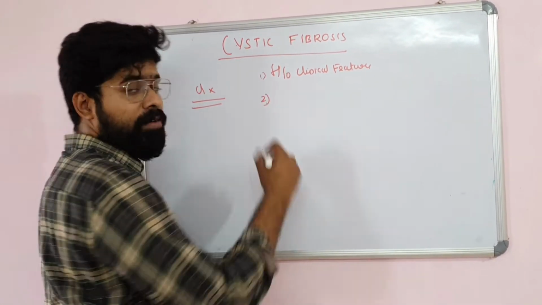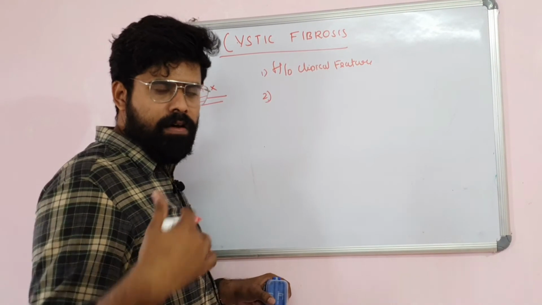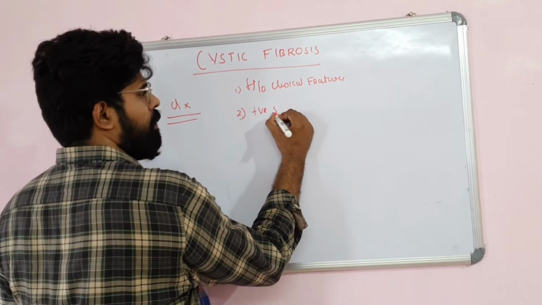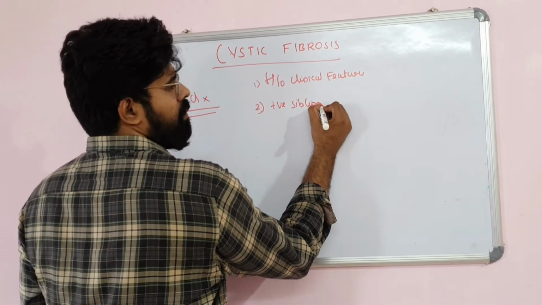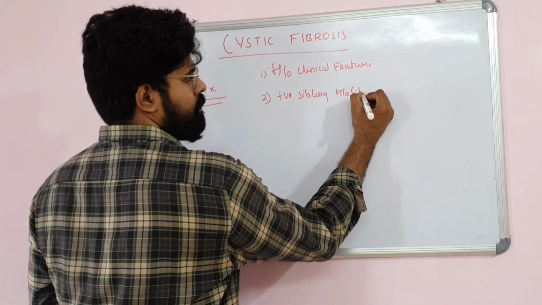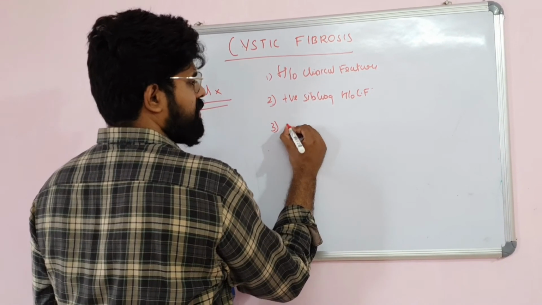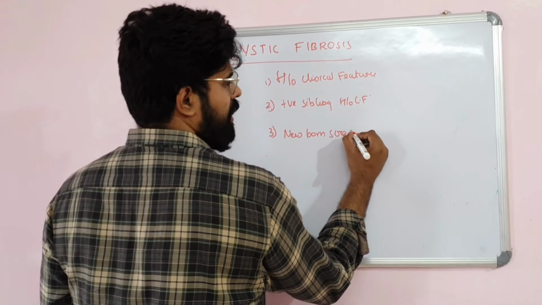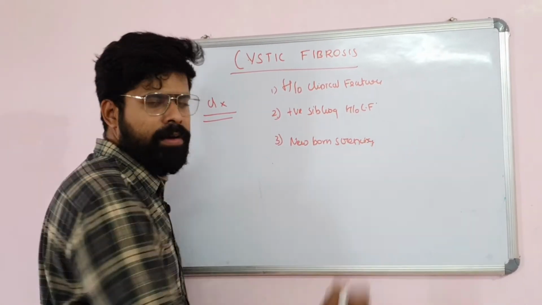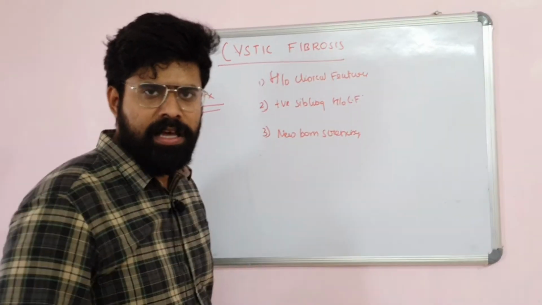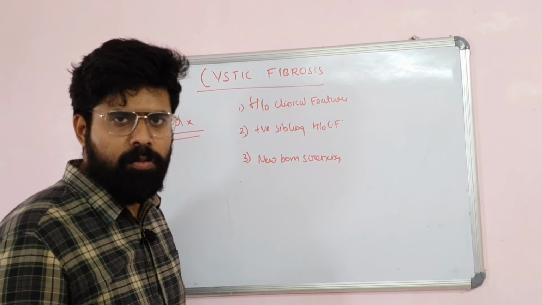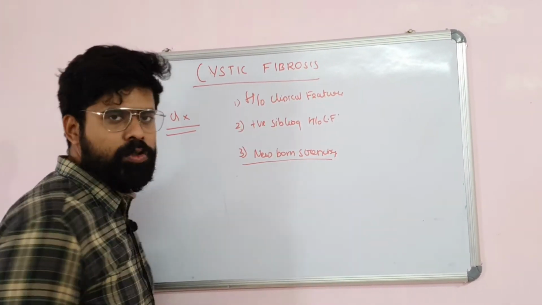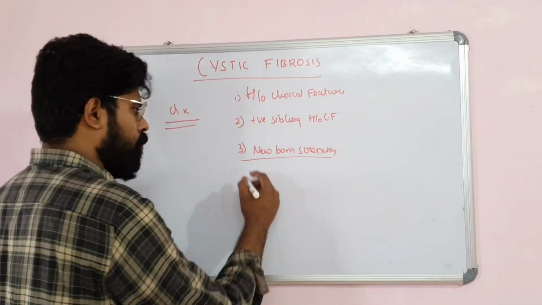One, they should have positive siblings, a brother, an identical twin or a sister, with a history of cystic fibrosis. Then newborn screening should be positive. What is this newborn screening? Newborn screening is done by immunoreactive trypsinogen. This immunoreactive trypsinogen test will be positive, and that will help in the early diagnosis of cystic fibrosis.